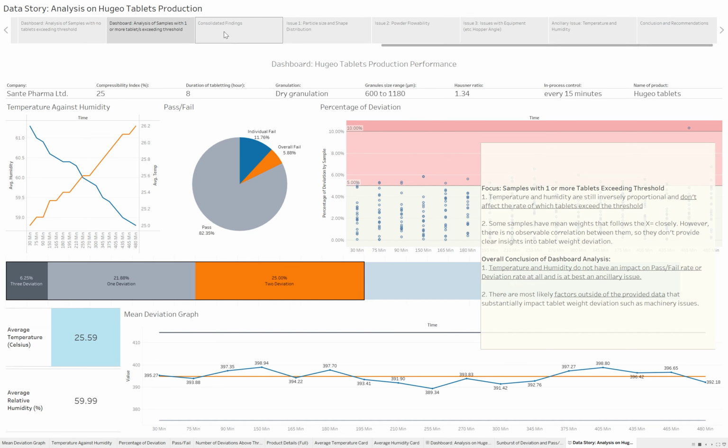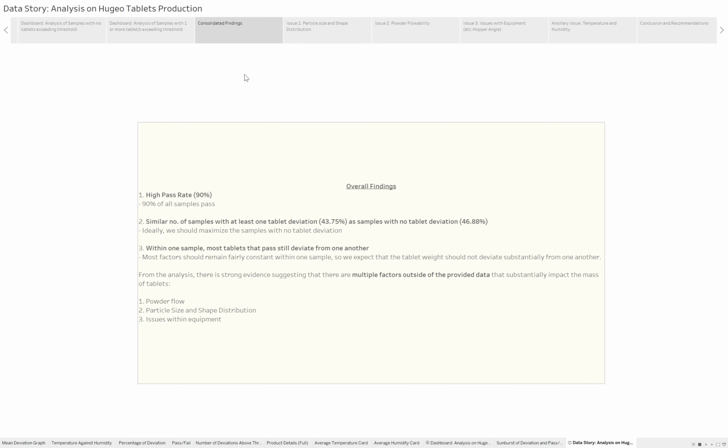So it's affected by machinery issues, such as they can have such an irregular and non-time-based effect on tablet deviations. Okay, moving on to our consolidated findings.